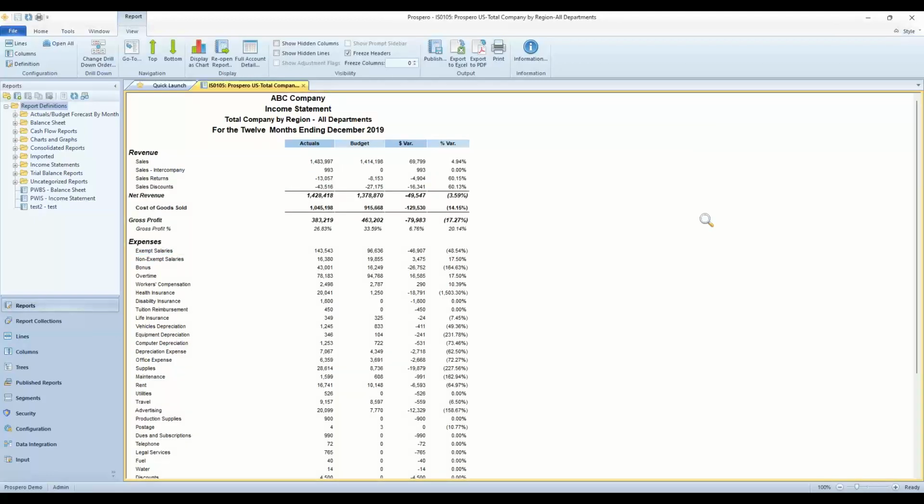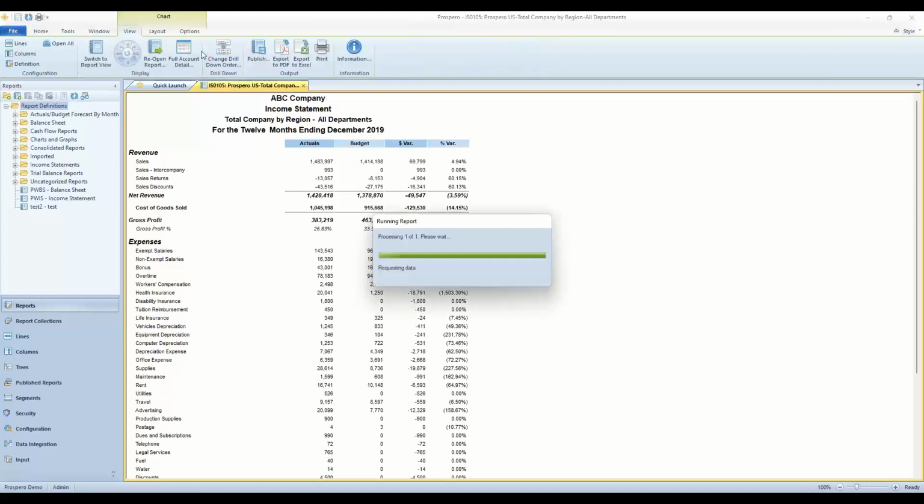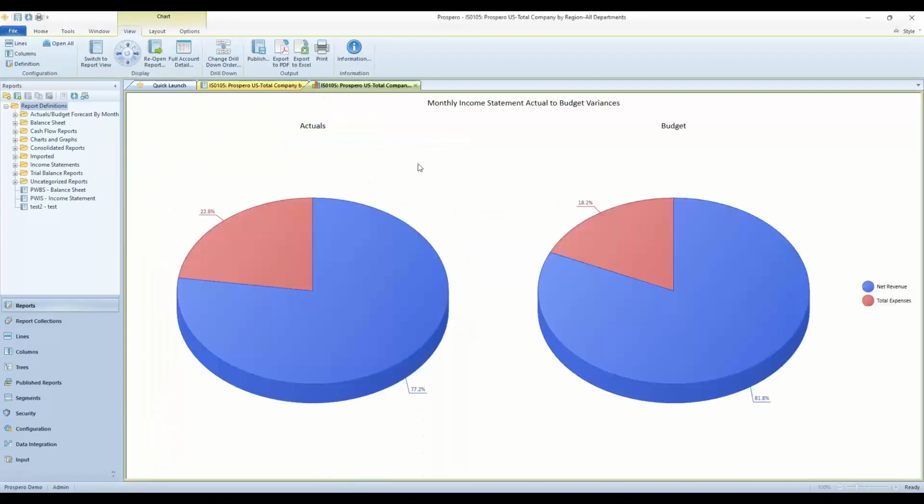Now, any of your reports here, you can look at in the numeric layout, which I have here. And you can also look at that data in charts and graphs. And it's easy to take this report that I'm looking at currently and change it to the chart view just by going to the top, and in the ribbon, click one time, display as chart. This will take that data, open it up in a new tab for us. I have a summary version of this report for the chart here.